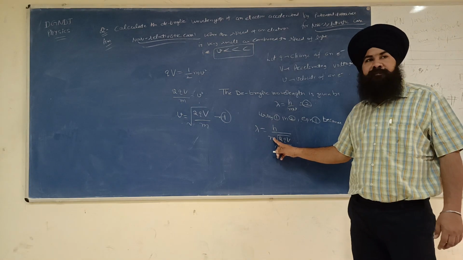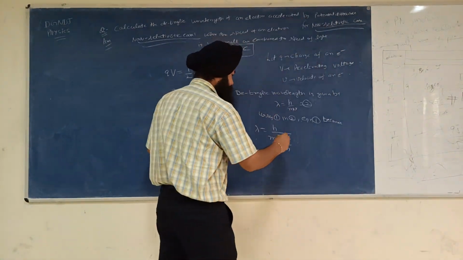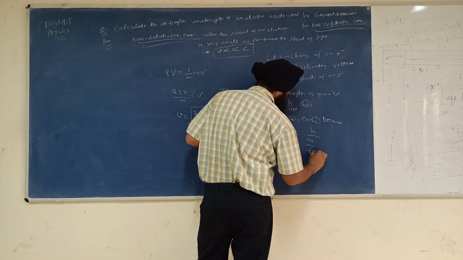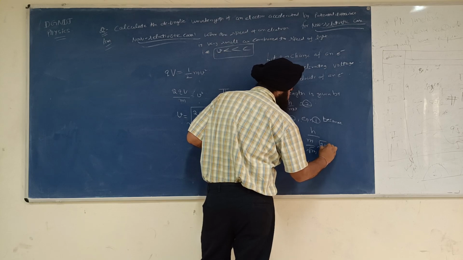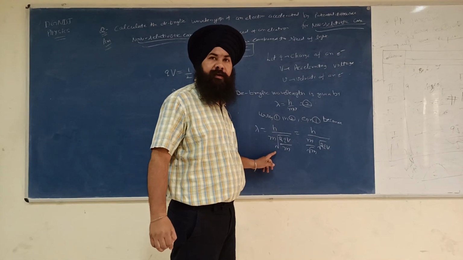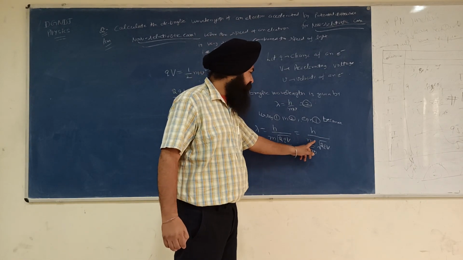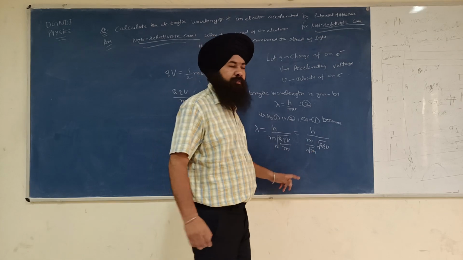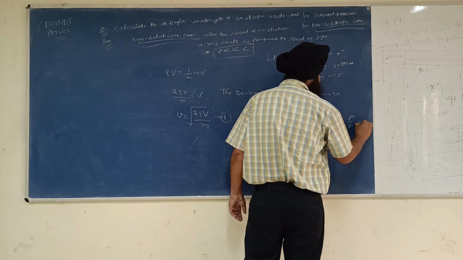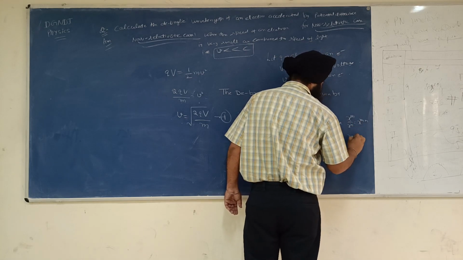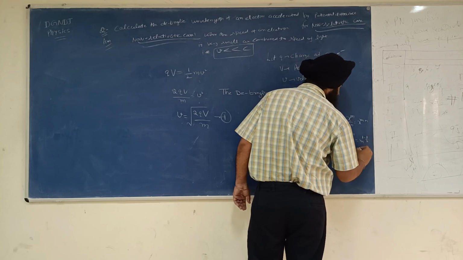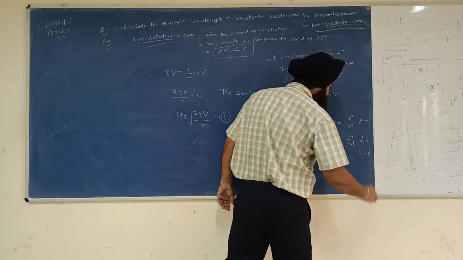See, this is m to the power 1. I can write it like this: m raised to power n, m raised to power 1 by 2. This is a formula: x raised to power m divided by x raised to power n is equal to x raised to power m minus n. So m raised to power 1 minus 1 by 2 is m raised to power 1 by 2.